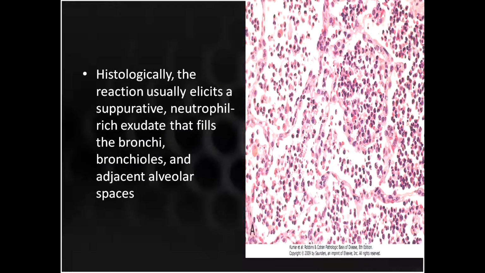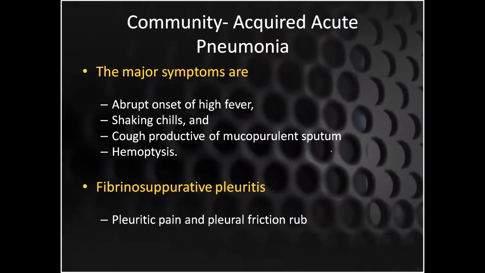So histologically, again the same pictures. These are flooded with the neutrophilic, suppurative exudates, which are filling the bronchi, again filling the bronchi and the alveolar spaces. All the acute inflammatory cells are here.